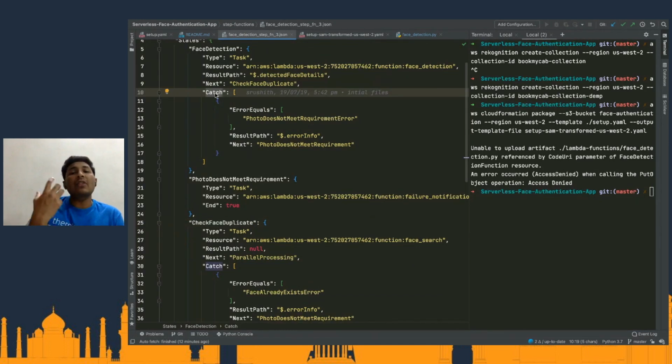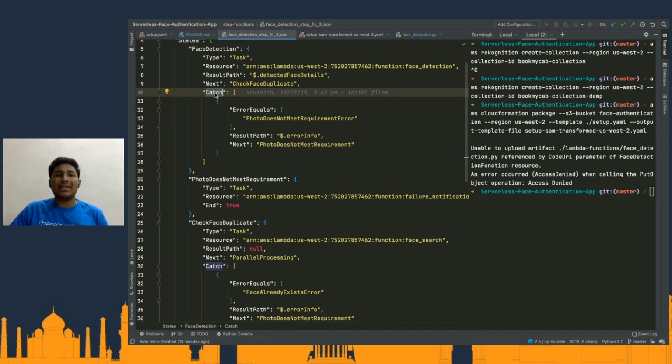If at all there is some kind of an error, instead of catching at the application, see, the code errors, of course, we can catch. But what if the Lambda function itself fails? Let's say, for example, the Lambda function timed out. Let me give you a simple scenario. You have a Lambda function that talks to a third-party API. Let's say, for example, a Google Maps API, which is almost always reliable. The Google Maps API is hardly ever going down, but you never know, right?